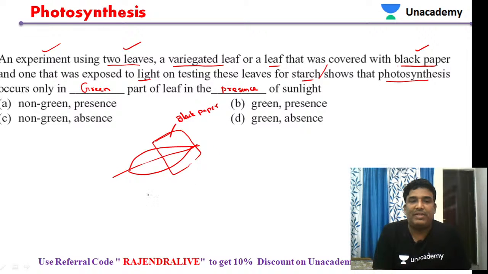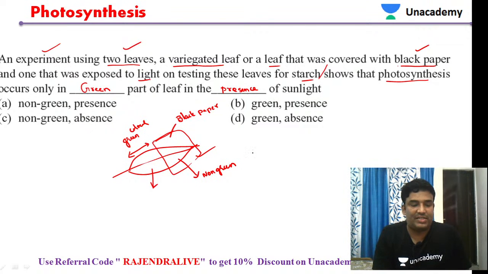And after that what happened? They were exposed to sunlight. After a few days they removed this black film. And what happened after removing the black film? So this part of the leaf, from here to here, will be green in color. And this part, after removing the black paper, will be non-green.